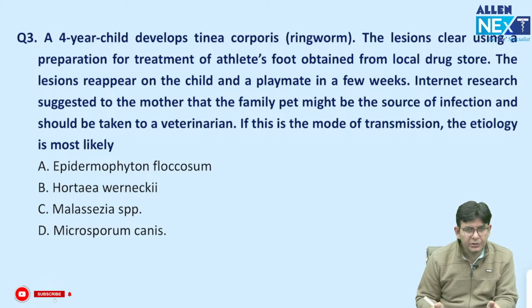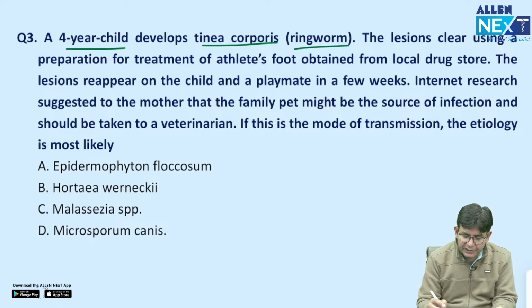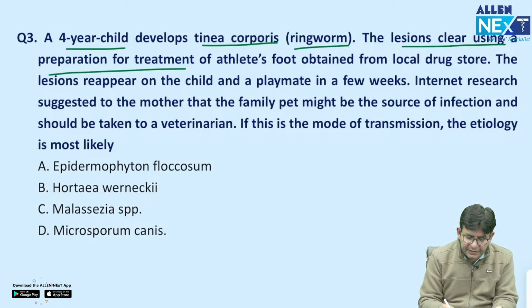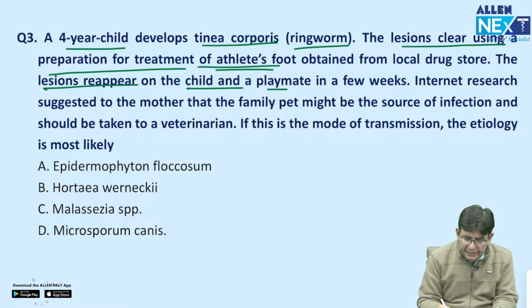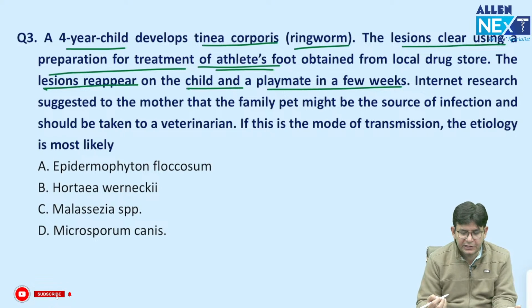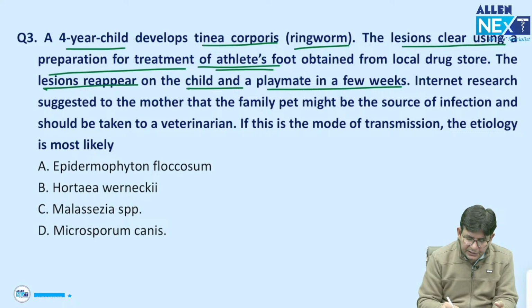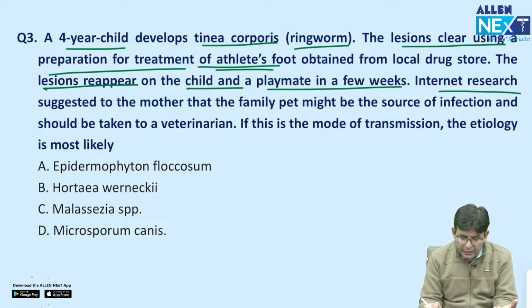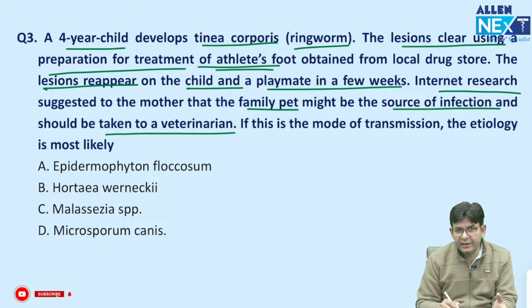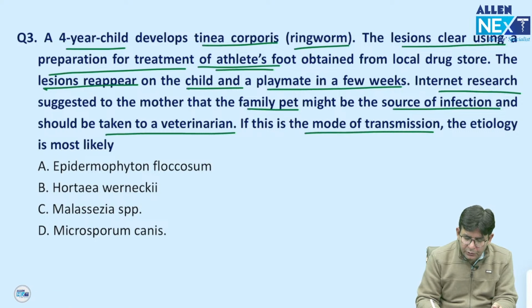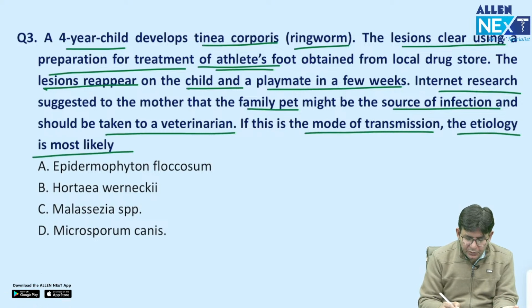Now coming to the third question. A 4-year-old child develops tinea corporis, that is the ringworm infection. The lesions clear using a preparation for treatment of athlete's foot, and the lesions reappear on the child and a playmate in a few weeks. The child's friend also developed the lesions. Internet research, which is being done nowadays by everybody, Googling, suggested to the mother that the family pet might be the source of the infection and should be taken to a veterinarian. If this is the mode of transmission, the etiology is most likely to be?